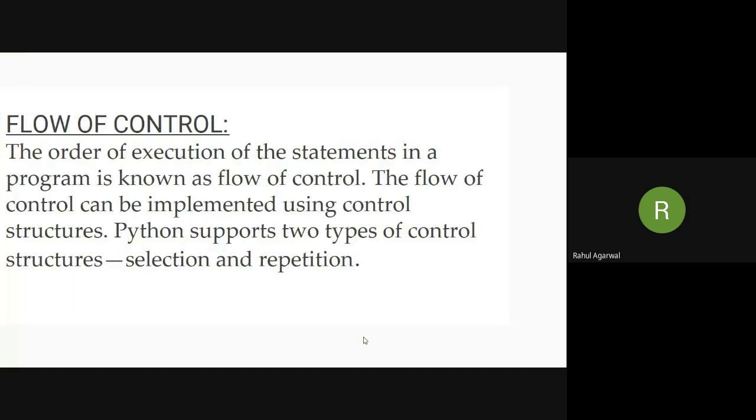Now, flow of control. The order of execution of the statements in a program is known as the flow of control. Normally, the flow of control is sequential. Sequential means one after another in a sequence. But that default flow of control can be changed by using control structures. Python supports two types of control structures that are called selection and repetition. So in today's class, we are going to study selection.